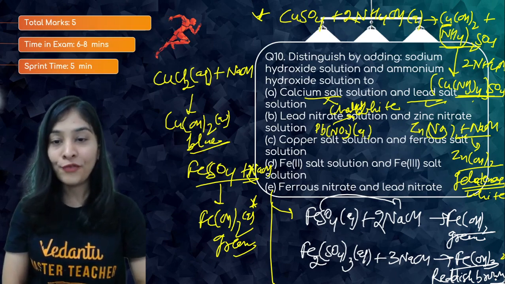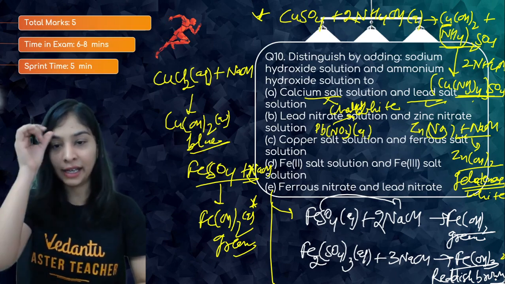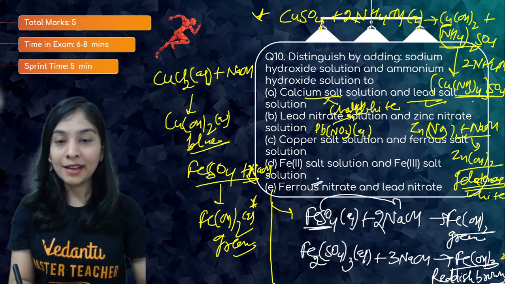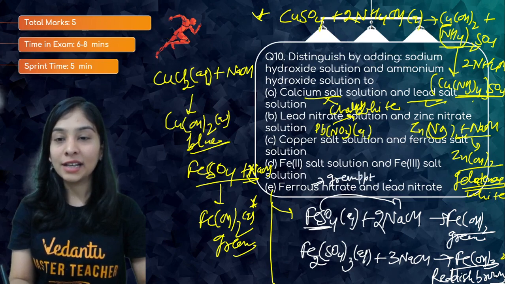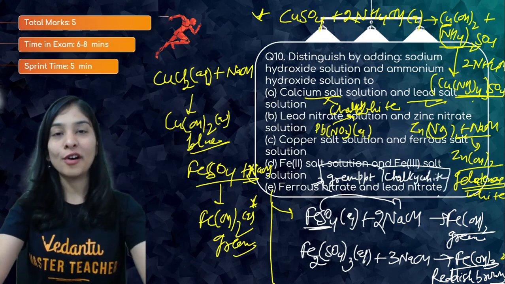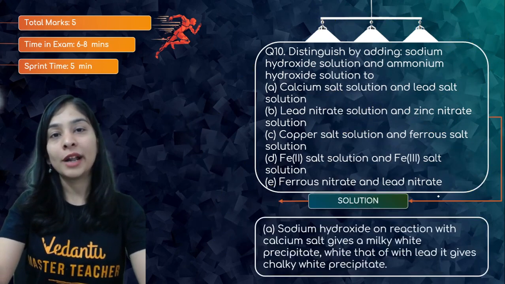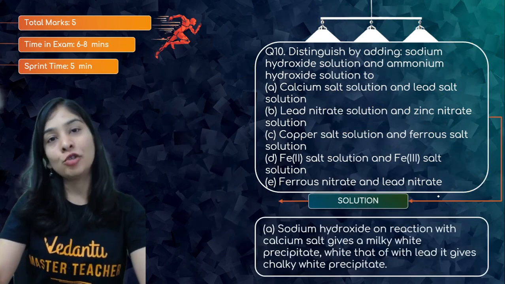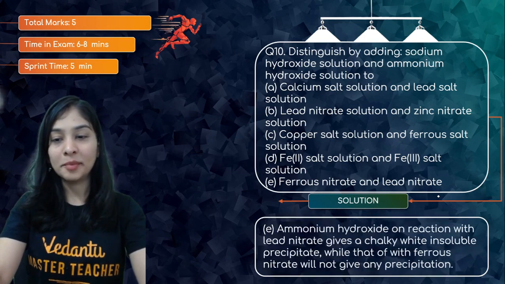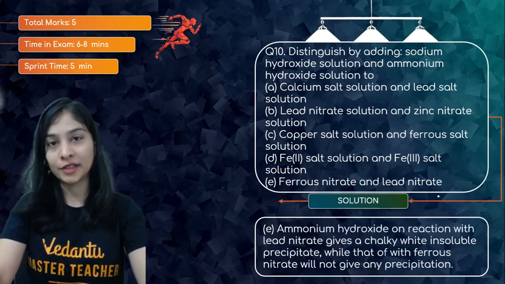Awesome. Now, ferrous nitrate and lead nitrate. Again, when you put it in alkali, ferrous nitrate gives a green precipitate and lead nitrate gives lead hydroxide, which is a chalky white precipitate. And you can differentiate between the two. I hope you understood it, because it's all about the insoluble product we get and its color, and you will be able to differentiate between them easily. See, A, B, C, D, E, all the parts are totally connected here and you can follow the solution.